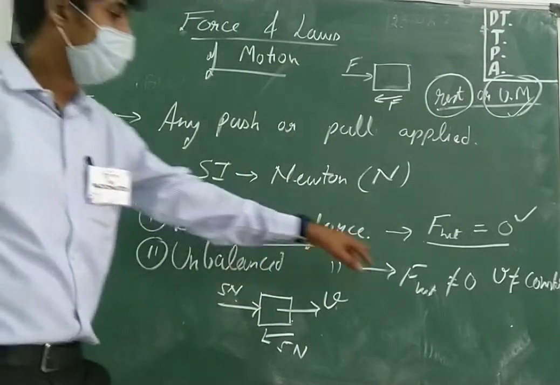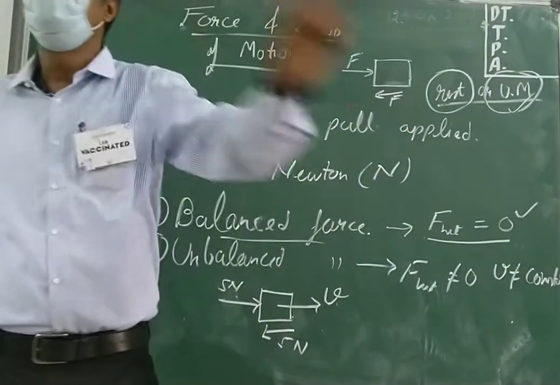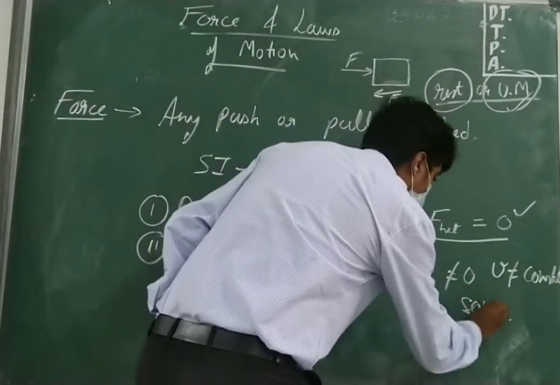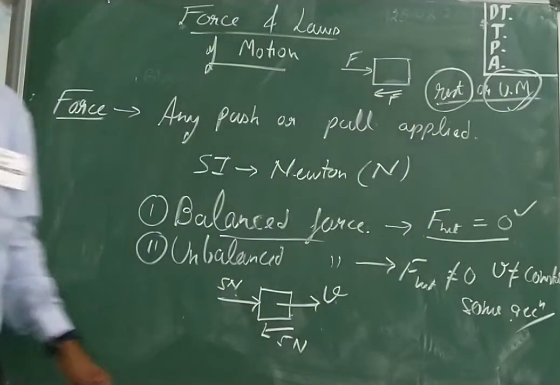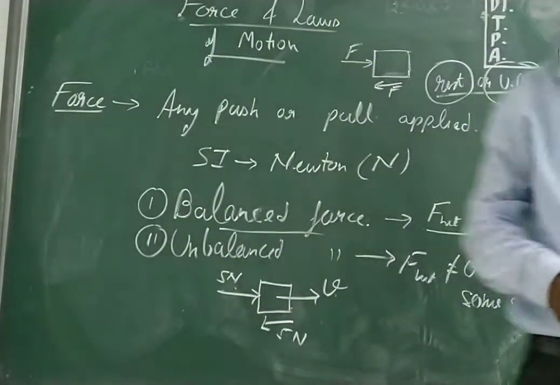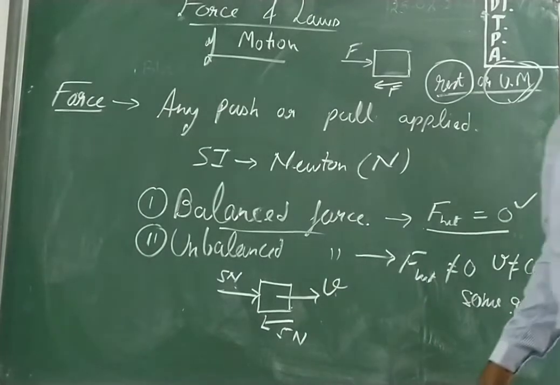Unbalanced force: F net is not equal to 0. The velocity of the body is not constant. It will have some acceleration. Some acceleration is always there. Okay. Now these things are done. Now we are going to start with a new topic.